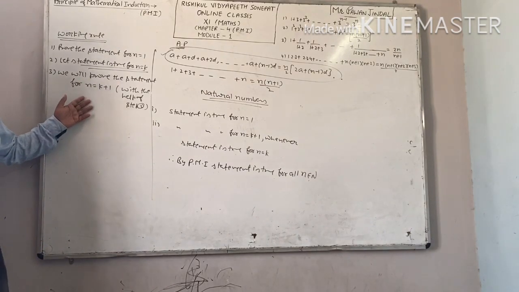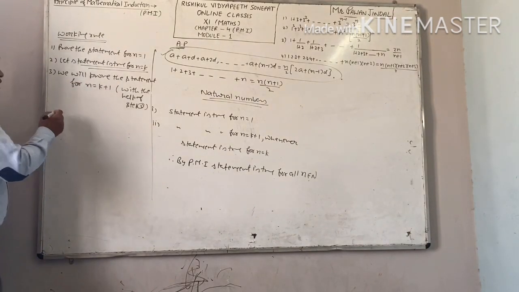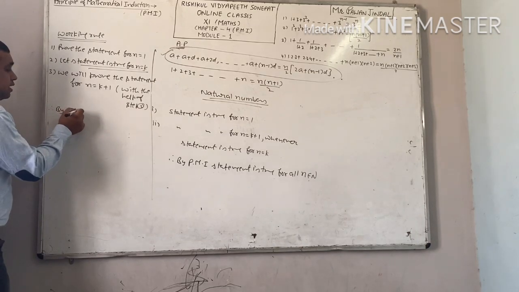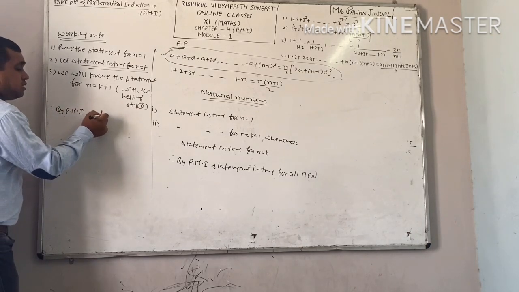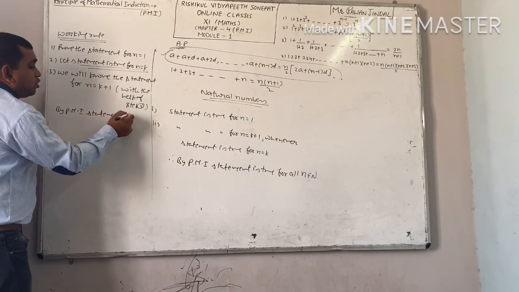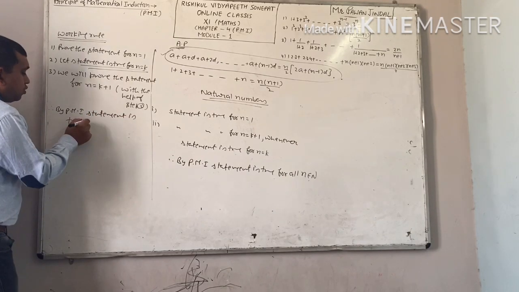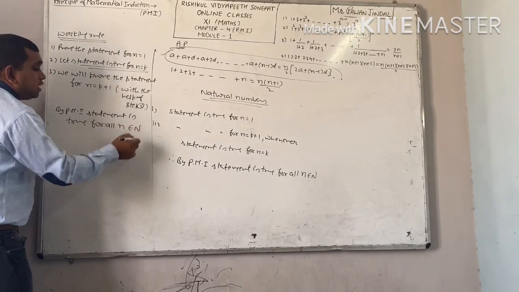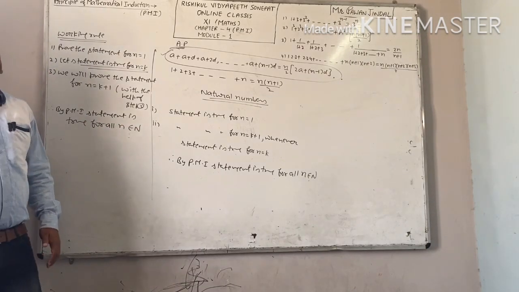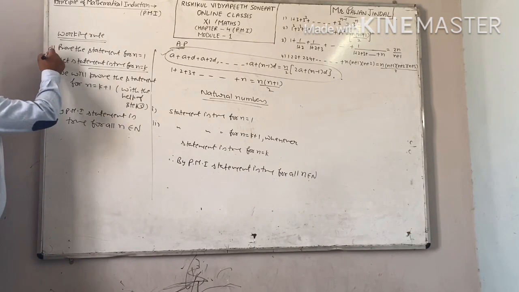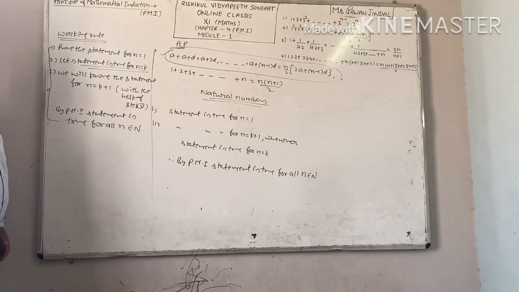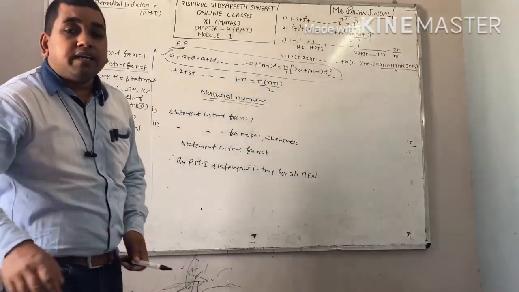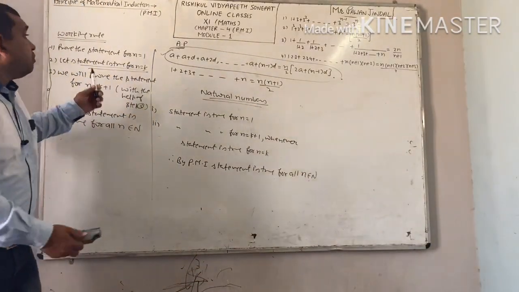And if we are able to do so, then you can say by PMI statement is true for all n belongs to natural numbers. By applying this working rule, we will solve all the problems. Now see some problems related to this topic, PMI.